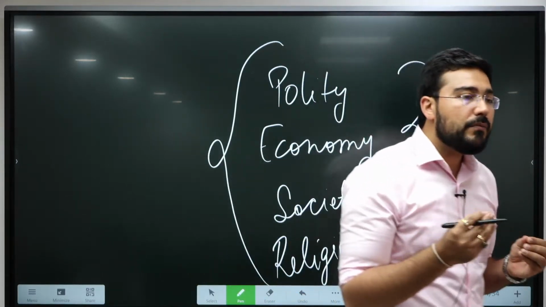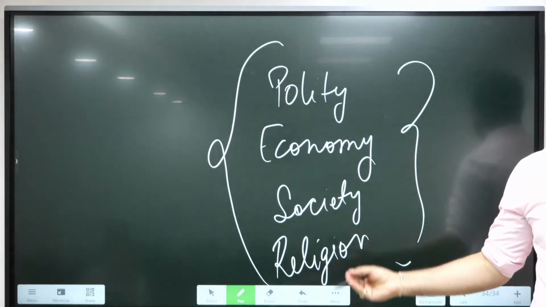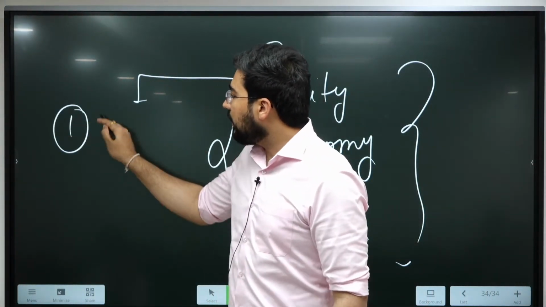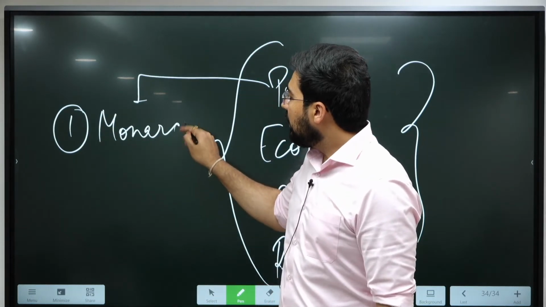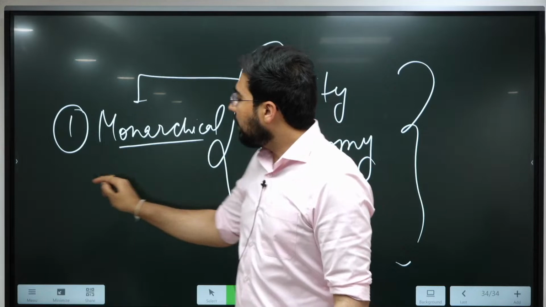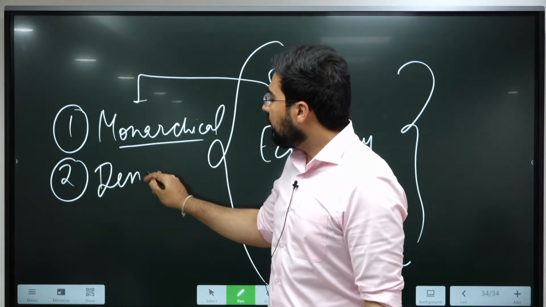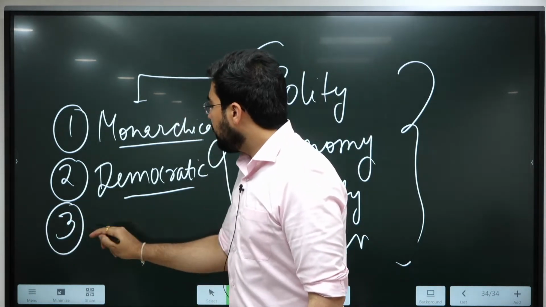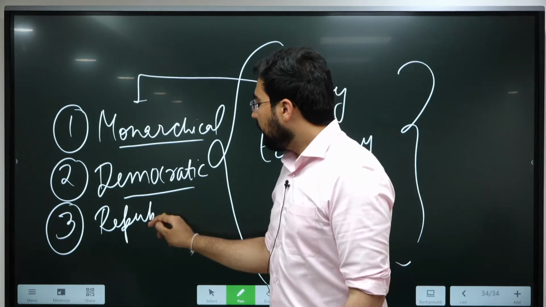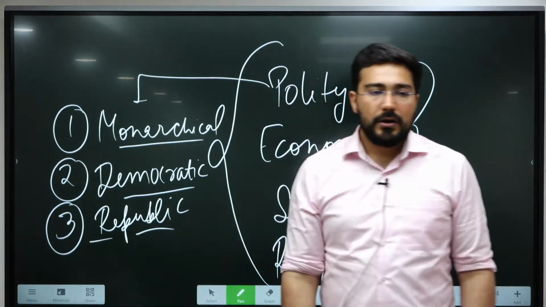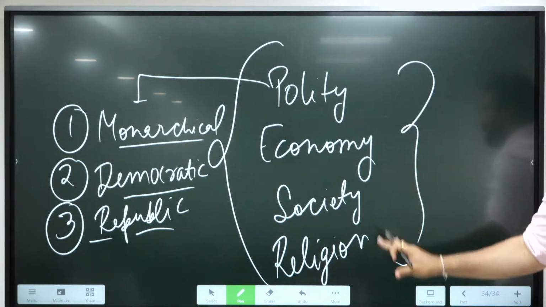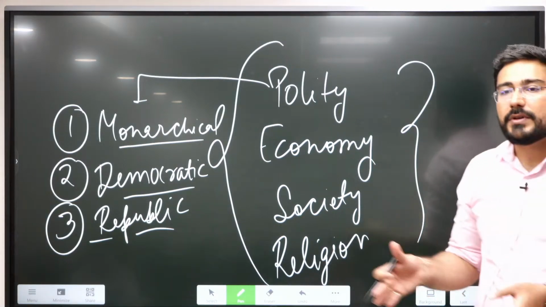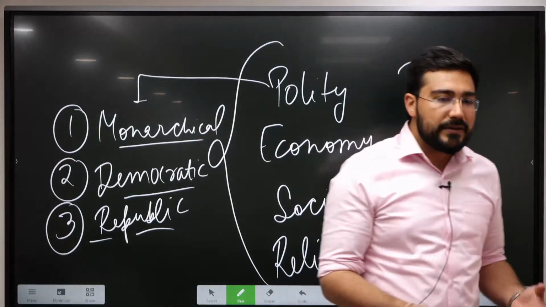But one thing which is very important, before trying to understand specifically that, you need to build the blocks. Like whenever we talk about polity, you have to learn these keywords. What is the meaning of monarchical? Where do we use the word democratic? Where do we use the word republic? That's why I was telling you, while reading history, the basic blocks of each and every subject are also going to be formed. ये वर्ड्स कब यूज करने हैं, नहीं करने, वो धीरे धीरे आपको ट्रांजिशन में समझ में आएगा. पॉलिटी में पावर किसके हैंड्स में है, ठीक है?